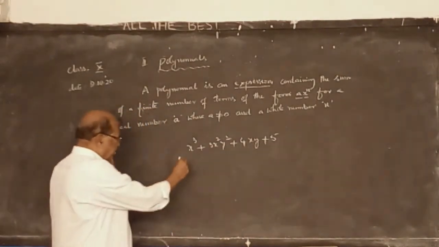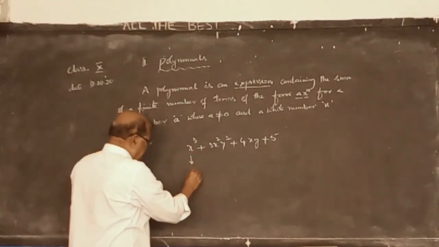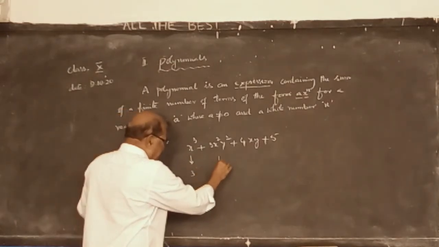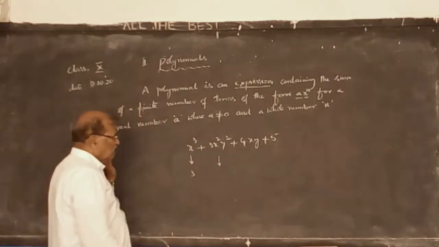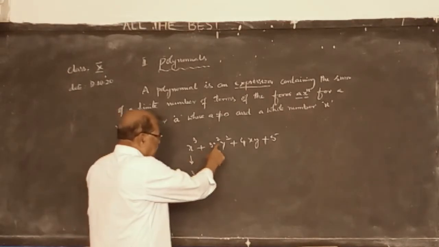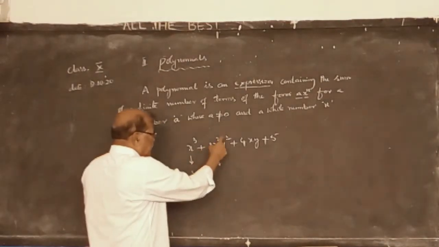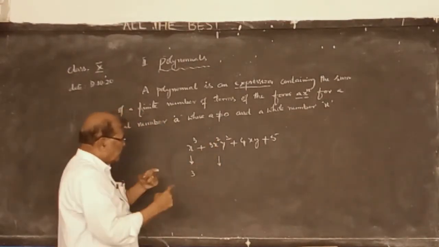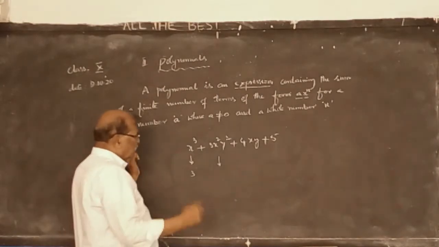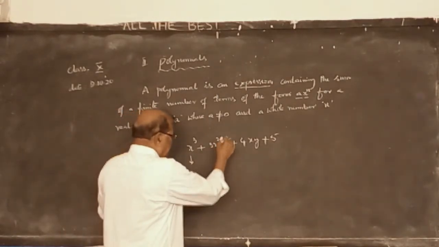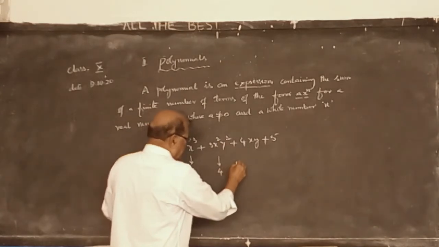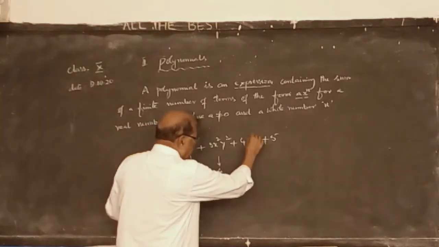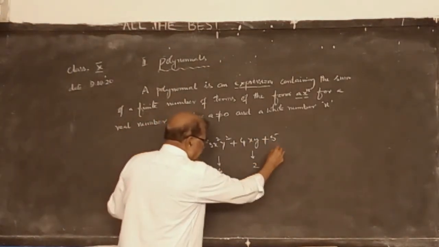Here the degree of the first term is 3. Here the degree of the term you can't say 2. Even though multiplication is there and the powers can be added when the bases are equal, when you are counting the degree, it is 2 plus 2, 4. Here the degree is 1 plus 1, 2. Here the degree is 0.